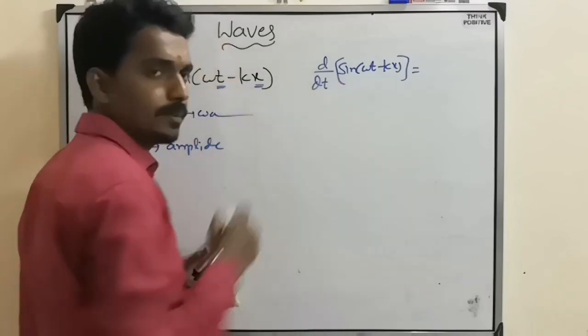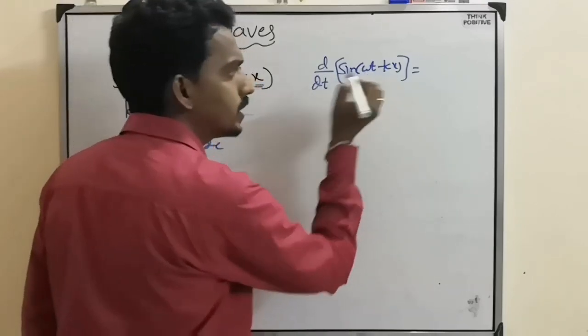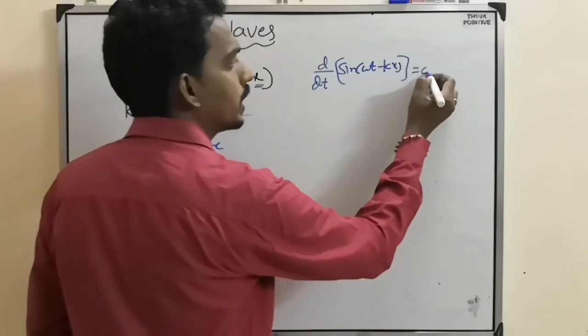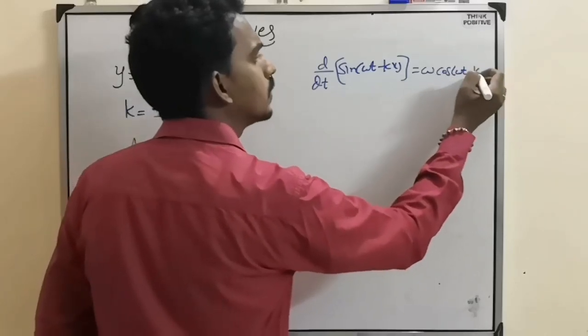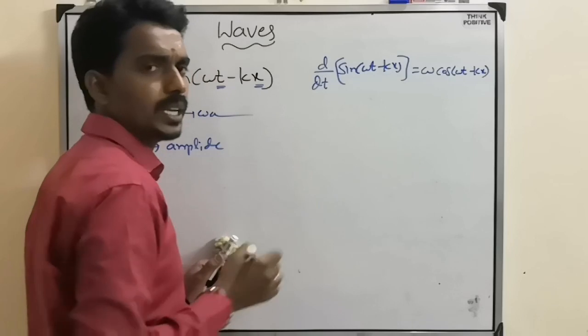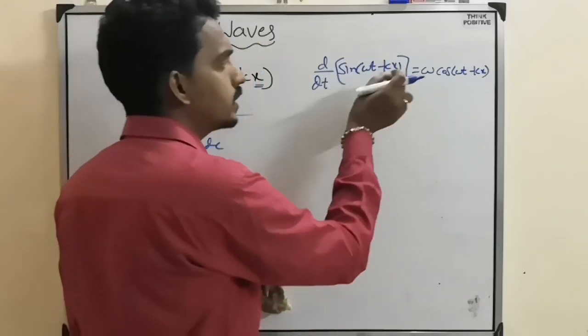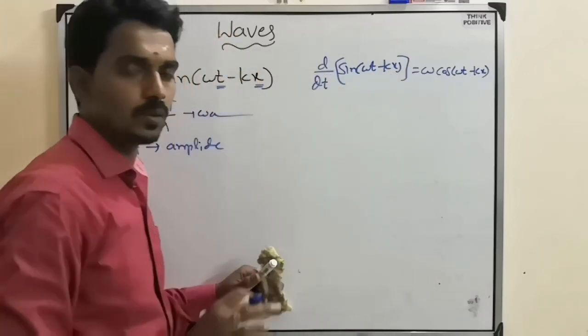sin of omega t minus kx. With respect to time, the t coefficient will come. What is the t coefficient? Omega. So omega into differentiation of sin, cos. Because with respect to t, x here is constant, differentiation of x with respect to t we take as 0.